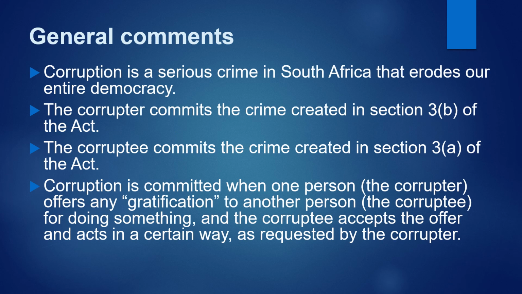Now we can make a few general comments regarding the crime of corruption. Corruption is a serious crime in South Africa and it erodes our entire democracy. It is a crime that is unfortunately very pervasive in our society and we have to try and deal with it as much as we can. The corruptor commits the crime created in Section 3B of the legislation, and the corruptee commits the crime created in Section 3A of the legislation. Corruption is committed when one person, the corruptor, offers any gratification or a bribe to another person, the corruptee, for doing something, and the corruptee accepts the offer and acts in a certain way as requested by the corruptor.